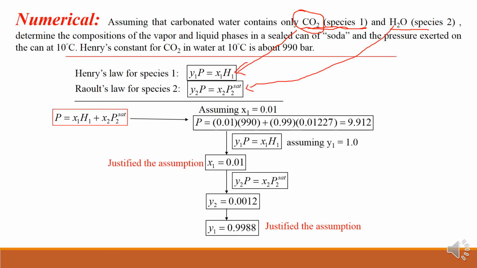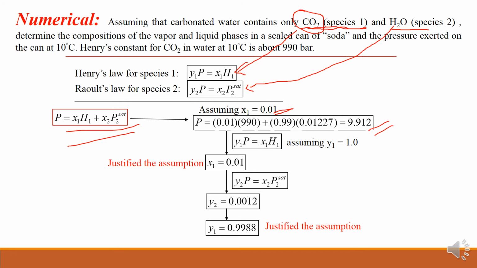Now if I add these two equations together, I will get P is equal to X1H1 plus X2P2 saturated. So this is a simple equation I will get, and then here I am assuming X1 is equal to 0.01, that is only 1% CO2 dissolved in the liquid phase, right? So if I put this in, I will get total pressure as 9.912, right?